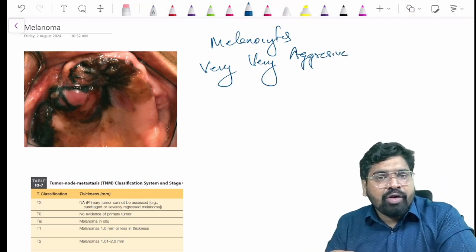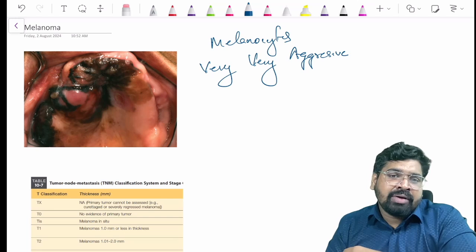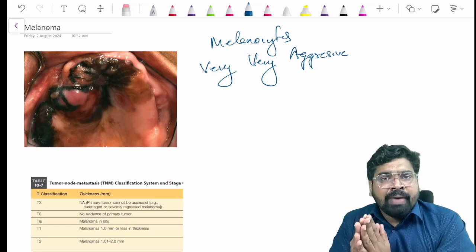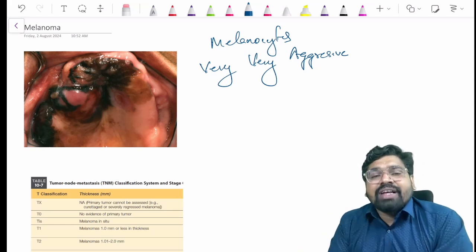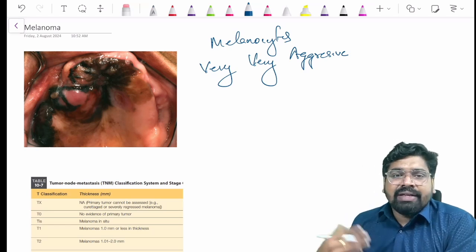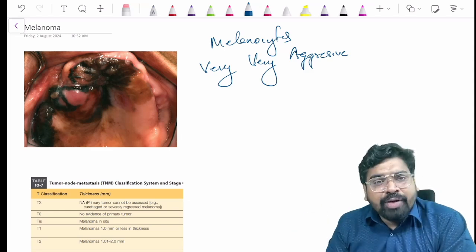Once you are hit by melanoma, your life expectancy is very less, and I think 90% of the cases die within 5 years. We say overall survival in cancer. Overall survival is very less in melanomas. That aggressive it is. And it's a tumor of your melanocyte.